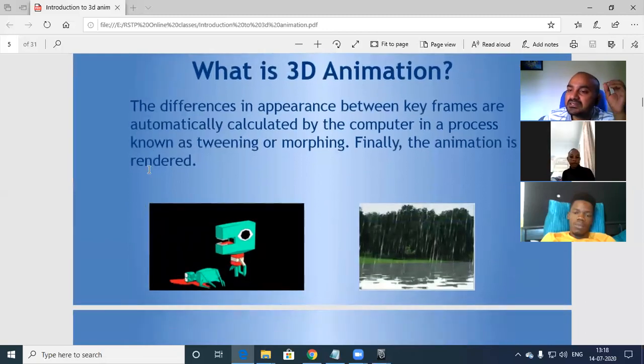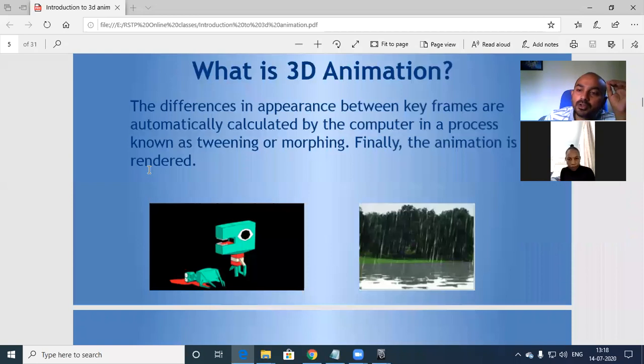The differences in appearance between keyframes are automatically calculated by the computer in a process known as tweening or morphing. Finally, the animation is rendered. Once we do tweening or morphing, then we can render the animation.